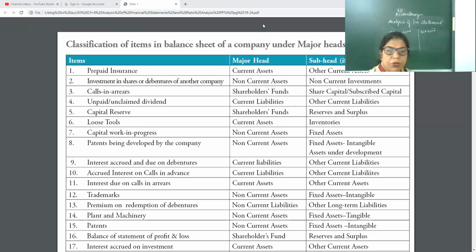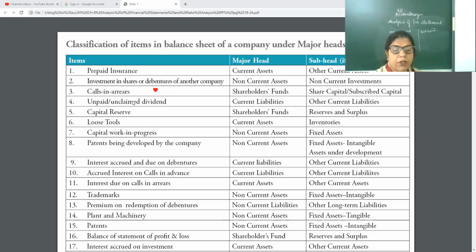I will show you one by one. This is part of shareholders' funds, and the subhead is share capital.